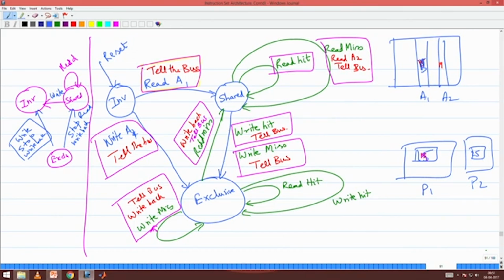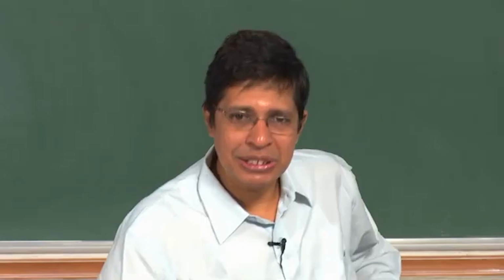Write back, okay. What will happen if that P2 write has an issue, some segmentation fault? When I do a core dump, I should know what is the latest value that is there in the memory. So that is the reason why I go and write back and then ask P2 to now go and do a write, right. It is a very interesting, very important question.